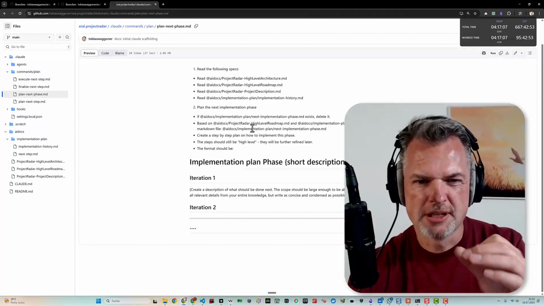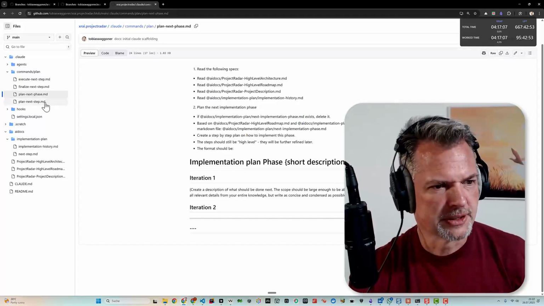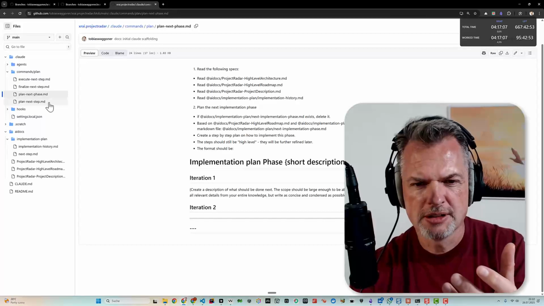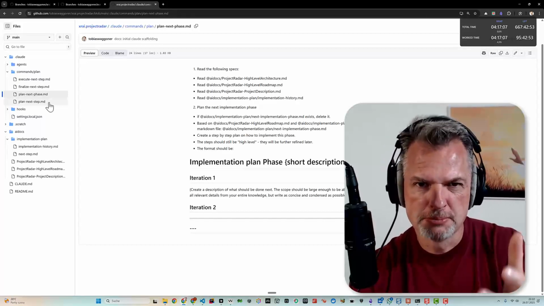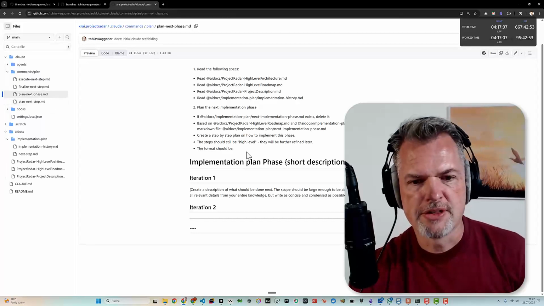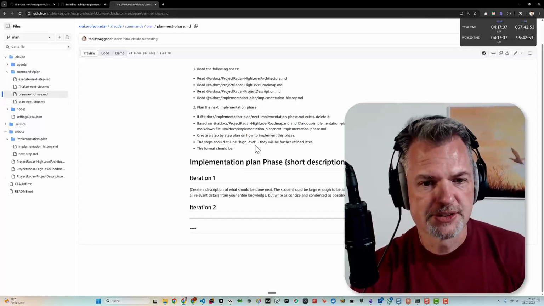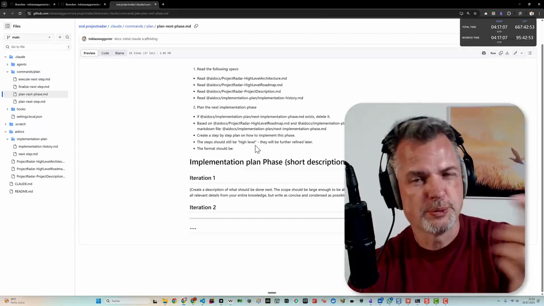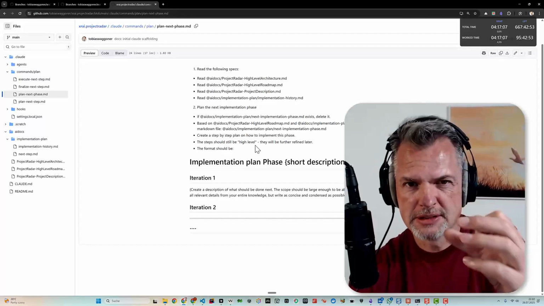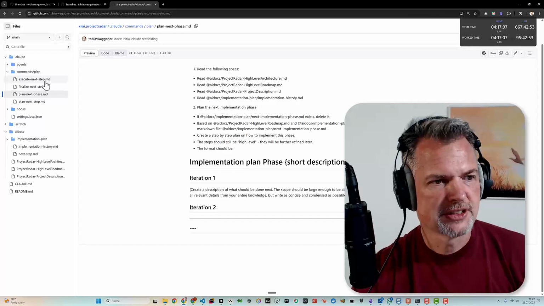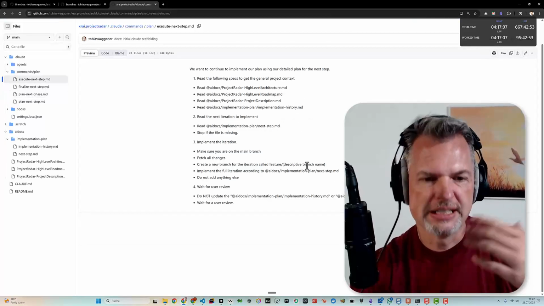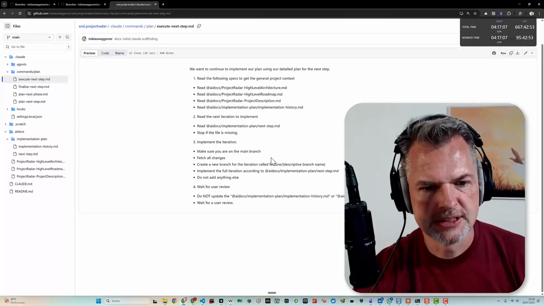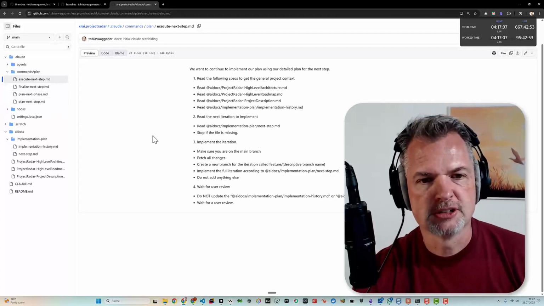So I might give it a bit more in, for example, the iteration. If it went in the wrong direction, I might give it a bit more information. When it came up with a plan, so the next steps, I might also have a look at where it went wrong the last time and give it a few more hints. Then I start the execution step, then I do the review, and I do this as long as necessary until this iteration is completely automated.